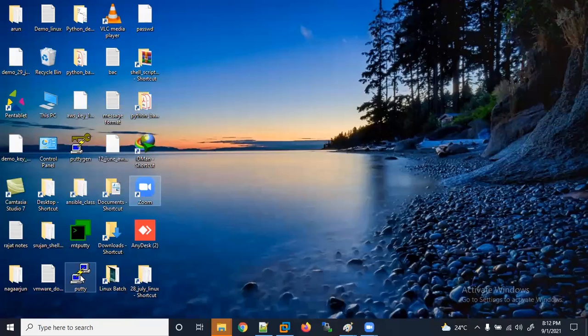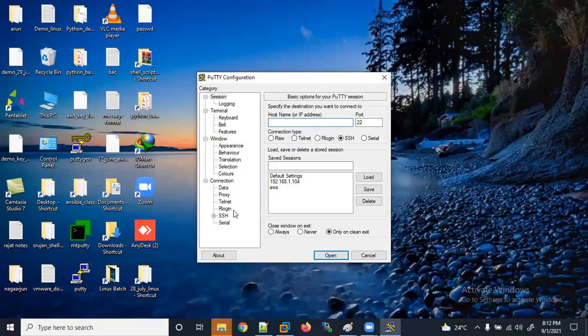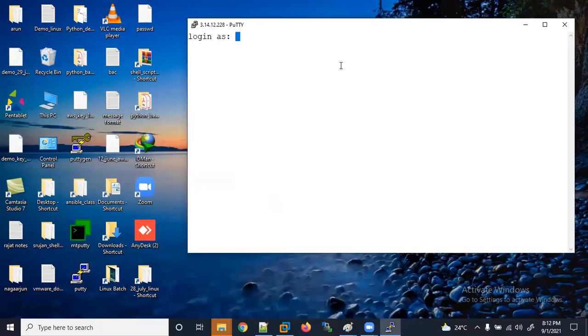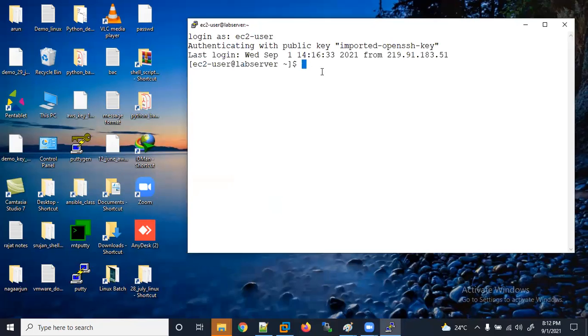I have PuTTY installed on my desktop. Here I'm logging in. It's asking me for a username because I'm using AWS here. Right now I have connected with the shell, and this is my shell where I can use commands. I'm writing a command here.